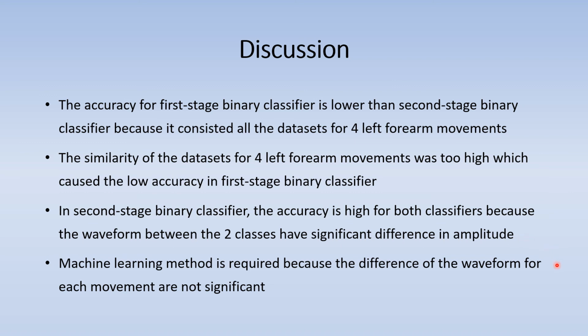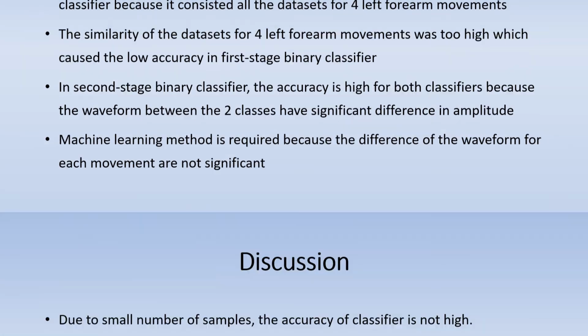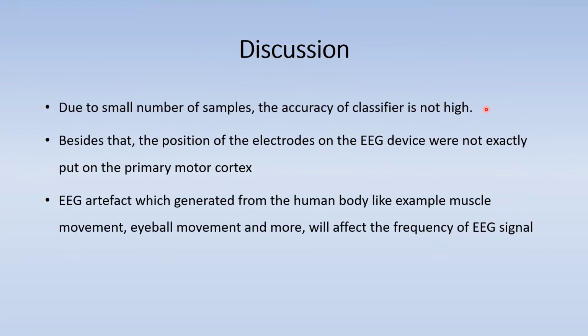Machine learning method is required because the difference of the waveform for each movement is not significant. Due to the small number of samples, the accuracy of the classifier is not high. Besides that, the position of the electrodes on the EEG device were not exactly put on the primary motor cortex, which controls the arm movement. EEG artifacts generated from the human body, for example muscle movement, eyeball movement and more, will affect the frequency of the EEG signal.